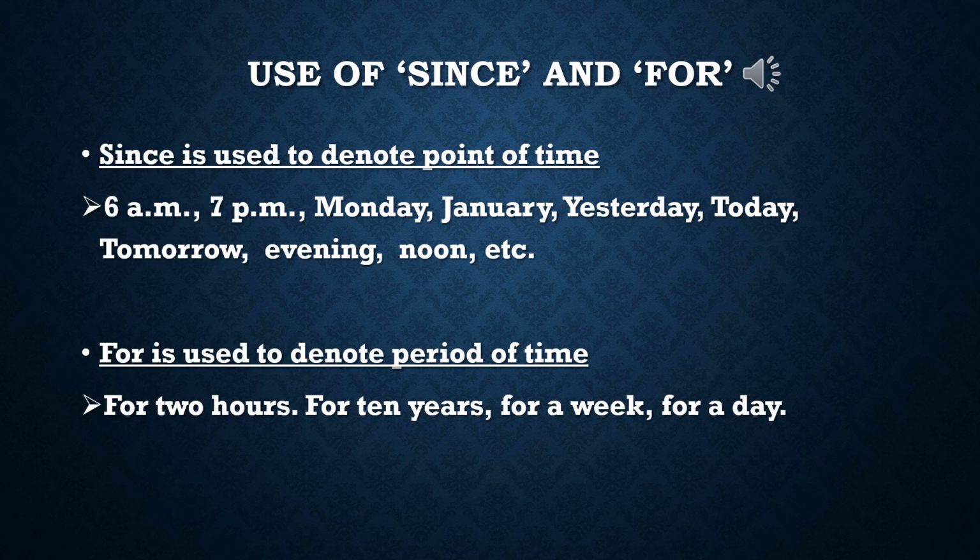Now there is one very important thing that you need to remember, where to use since and for. Now understand, since is used to denote point of time. For example, 6 a.m., 7 p.m., Monday, January, yesterday, today, tomorrow, evening, noon, etc. However, for is used to denote period of time. For example, for 2 hours, for 10 years, for a week, for a day.